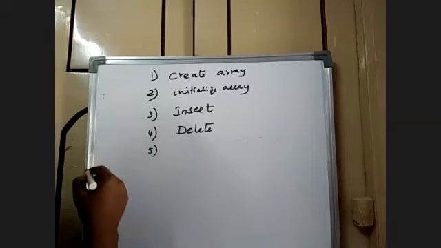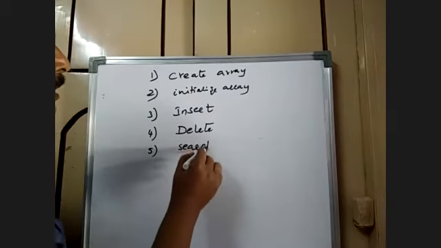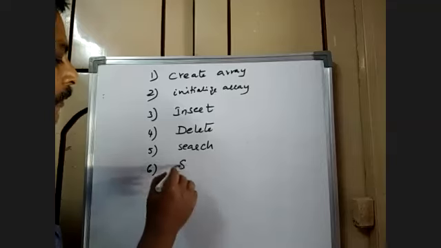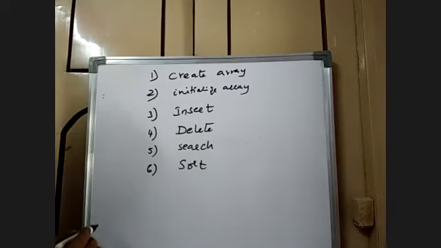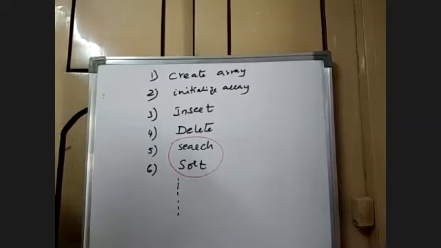Then you may go for another important operation, search. You may go for sort. There are plenty of other operations, but please mind this: these are the most essential operations on arrays.